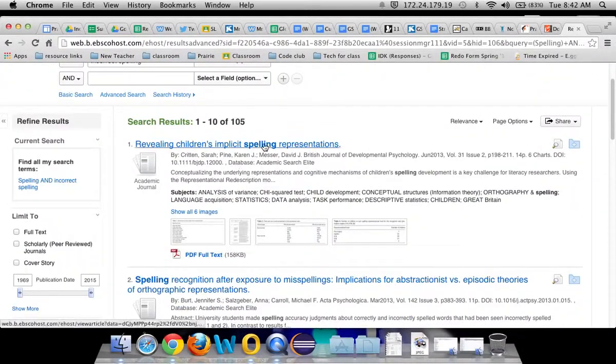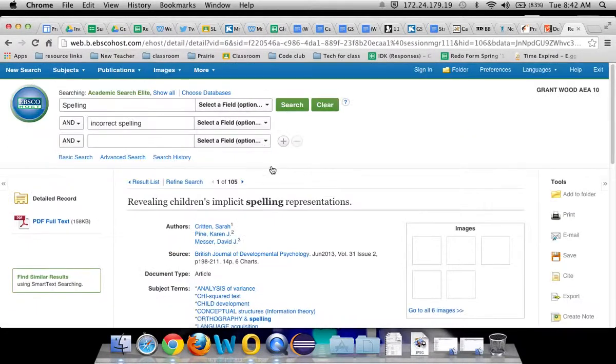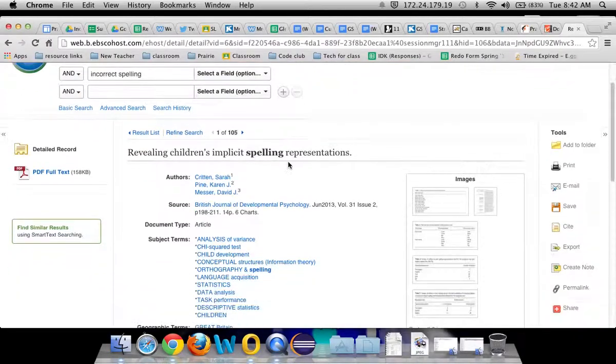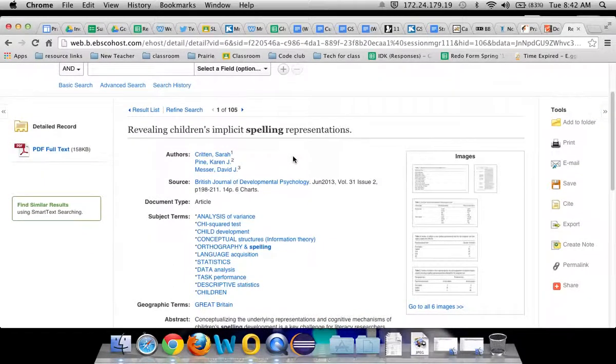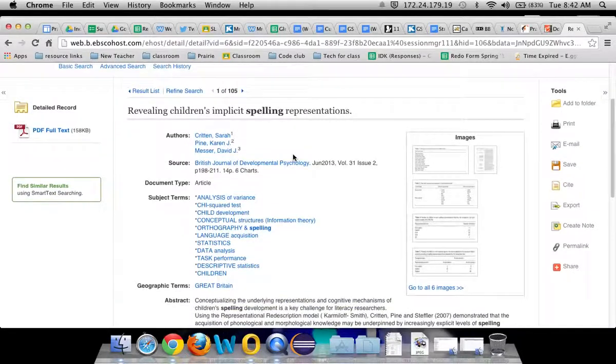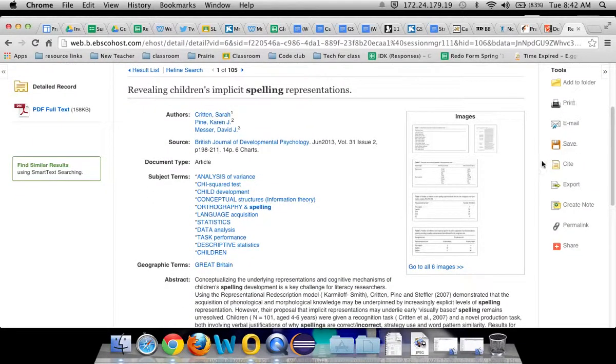All right. I think we'll do this one right here. So revealing children's implicit spelling representations. So basically what that's probably implying is that in someone's head, shadow is spelled S-H-D-O-U-O-W. Shadow.